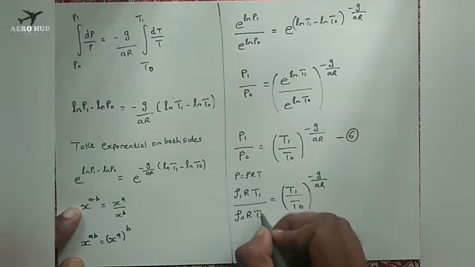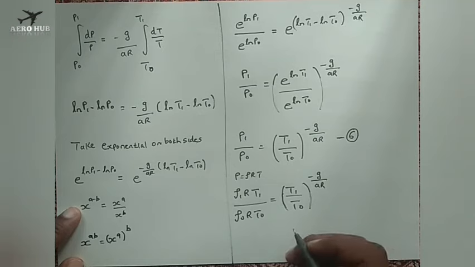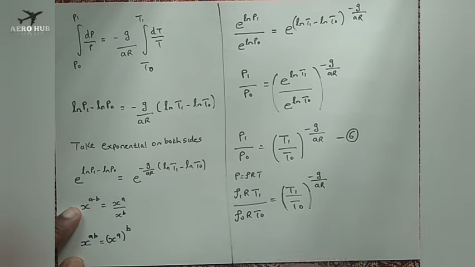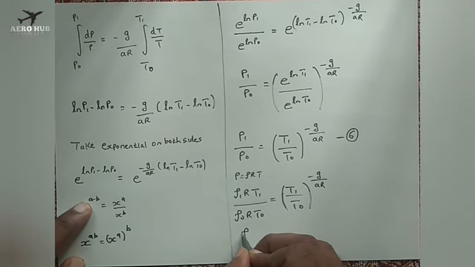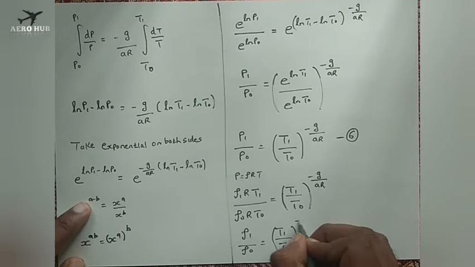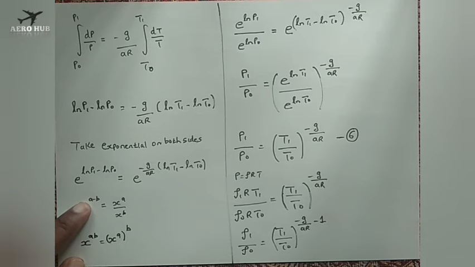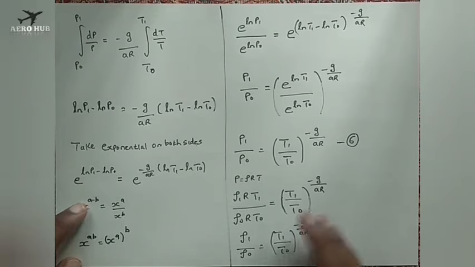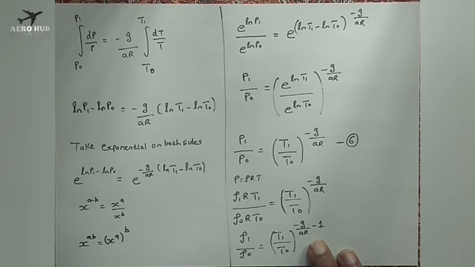Okay, so T1 by T naught I can take on the right hand side, and both R will get cancelled. So I will get rho 1 by rho naught is equal to T1 by T naught, the whole power minus G by AR minus 1. T1 by T naught is here, I am just taking it on the right hand side. So this is the estimation of pressure and density ratios for the gradient layer.